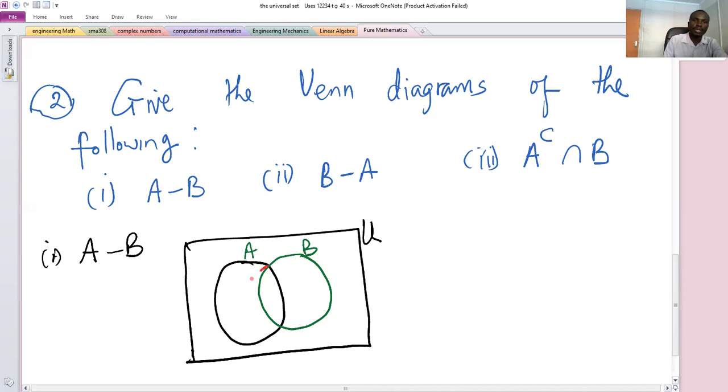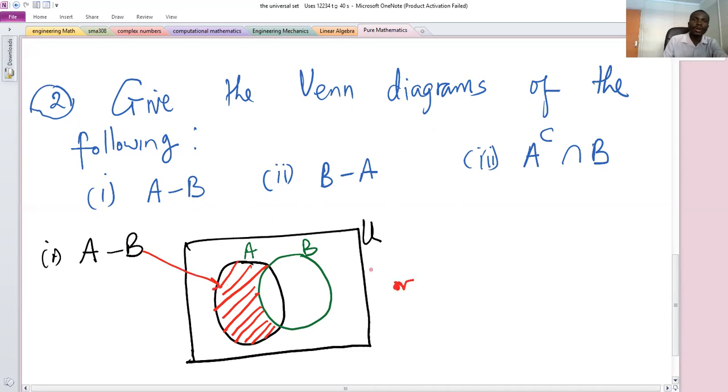So it will be this part. The region I'm shading is what defines A minus B. So this is the required region.